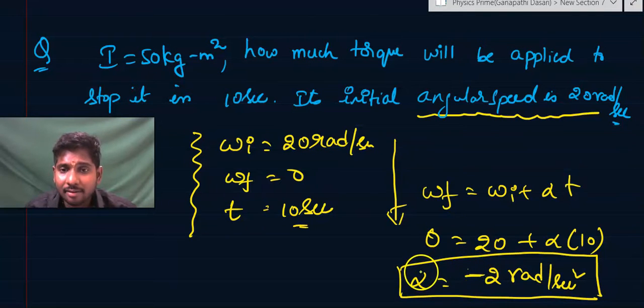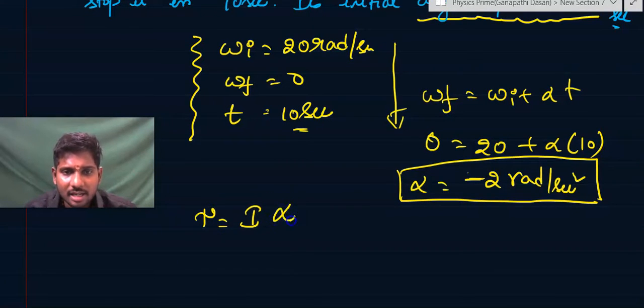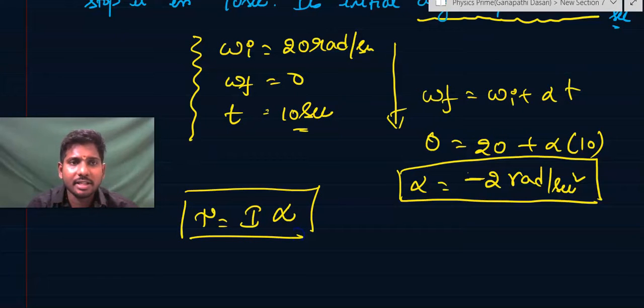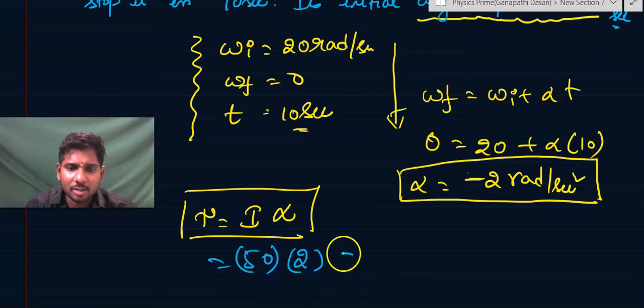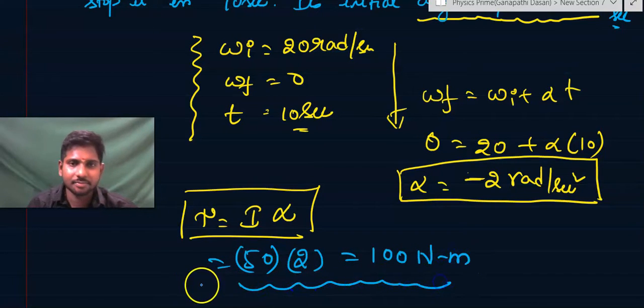So you need an angular retardation of 2 radian per second square, or angular acceleration of minus 2 radian per second square. From where will this retardation come? From the torque you apply opposite to the initial angular velocity. The torque on a system of particles or a rigid body is I alpha. By using that formula you can easily solve this. What is alpha here? 2 radian per second square. What is I here? 50 kg meter square. So the answer is 100 Newton meter.